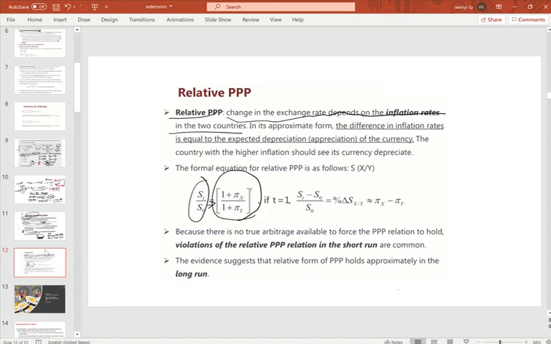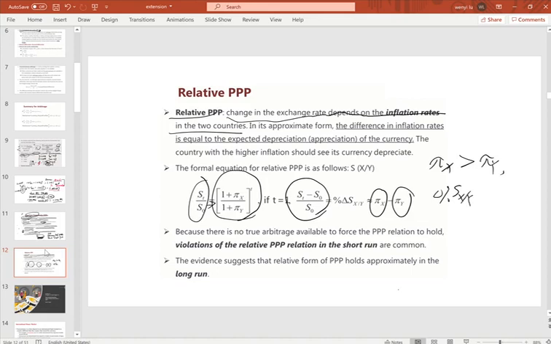So if X has a higher inflation than Y, X currency will depreciate and Y currency will appreciate. When the inflation in the X country is higher than in the Y country, the change of the exchange rate will be positive.